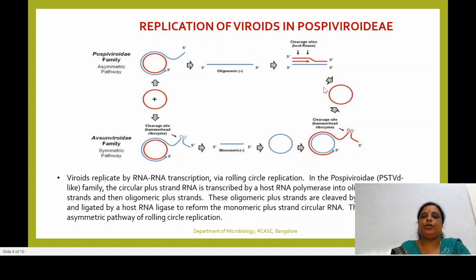So this is the kind of replication we can come across in Pospiviroidae viroid species, for example potato spindle tuber viroid, where the replication happens inside the nucleus or the nucleolus of the host cell, and the pathway of the replication here is called an asymmetric pathway. Kindly remember this much for your competitive examination: one is where the replication happens and the other is what the pathway of replication of Pospiviroidae is.